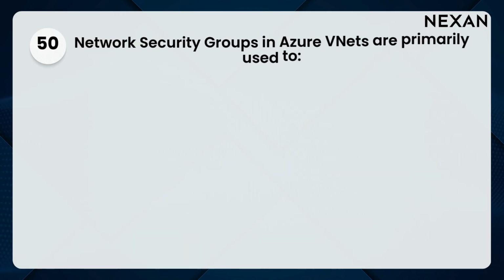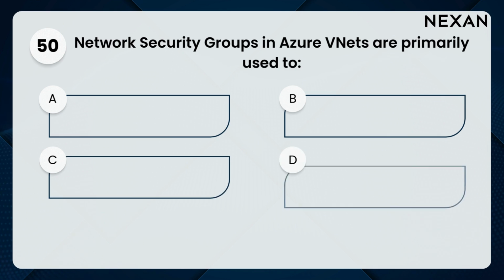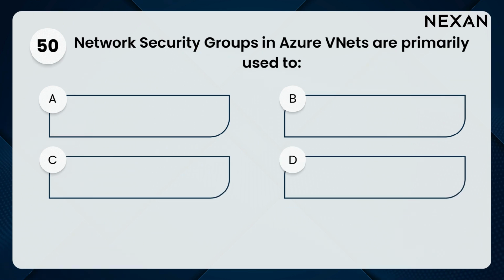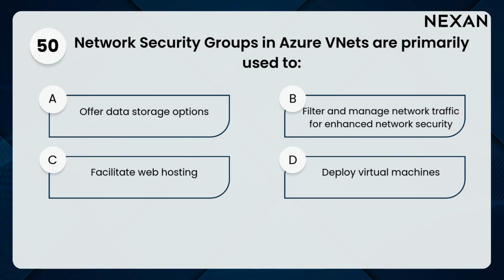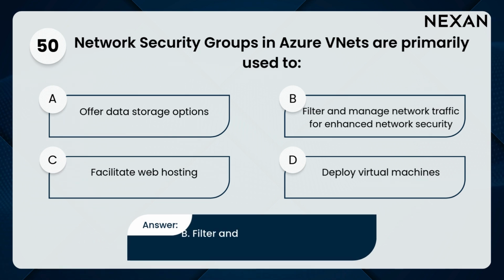50. Network security groups in Azure VNets are primarily used to A. Offer data storage options. B. Filter and manage network traffic for enhanced network security. C. Facilitate web hosting. D. Deploy virtual machines. Answer. B. Filter and manage network traffic for enhanced network security.